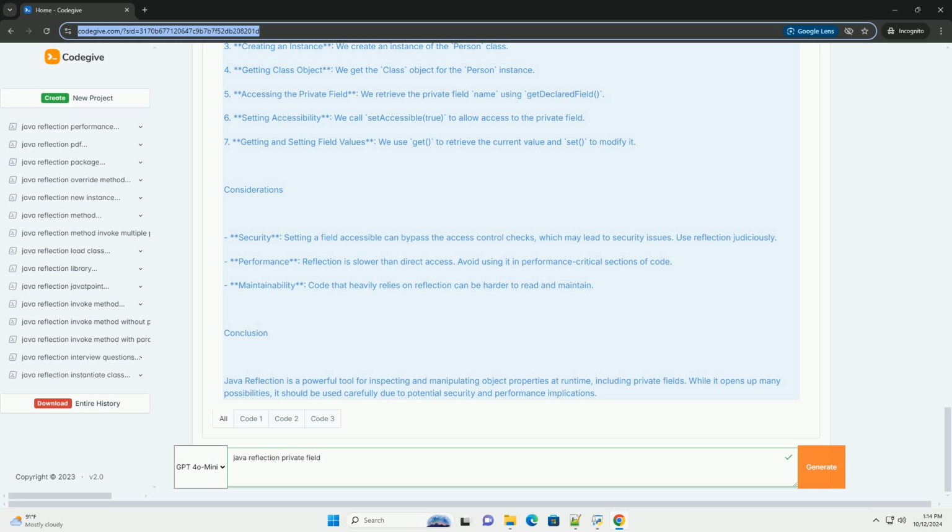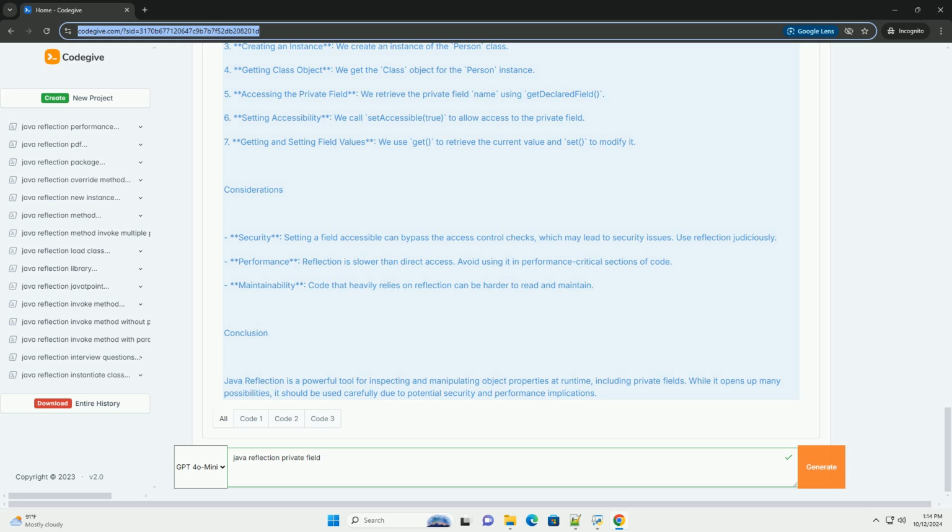Considerations. Security. Setting a field accessible can bypass the access control checks, which may lead to security issues. Use reflection judiciously. Performance. Reflection is slower than direct access. Avoid using it in performance-critical sections of code. Maintainability. Code that heavily relies on reflection can be harder to read and maintain.